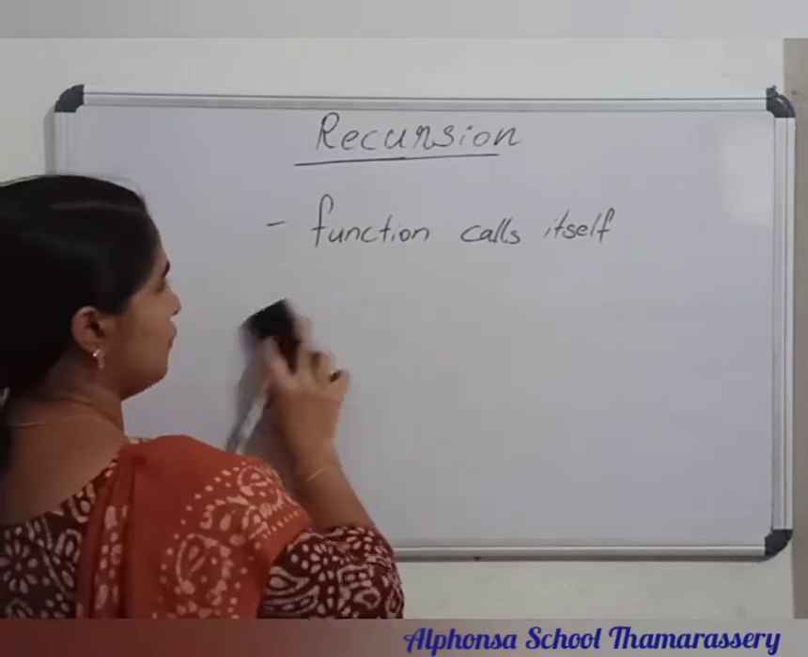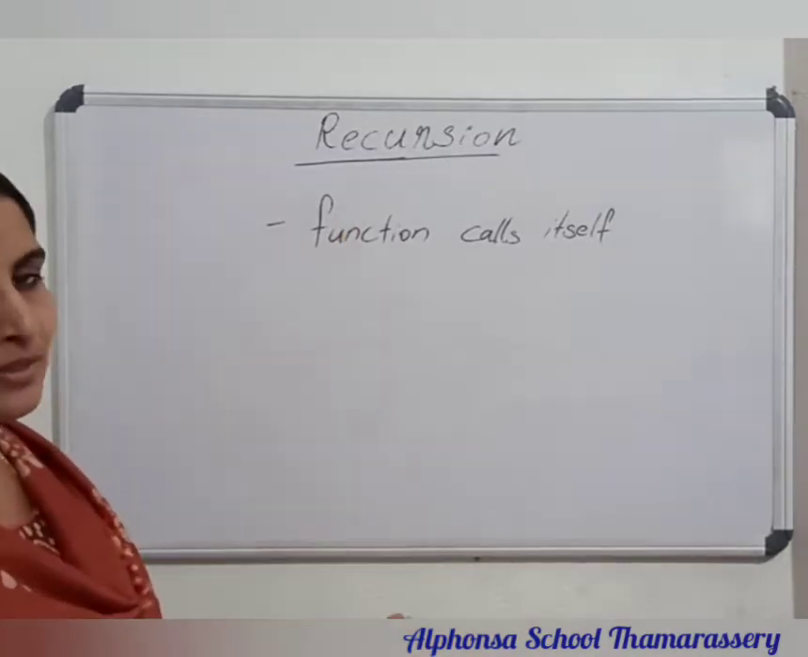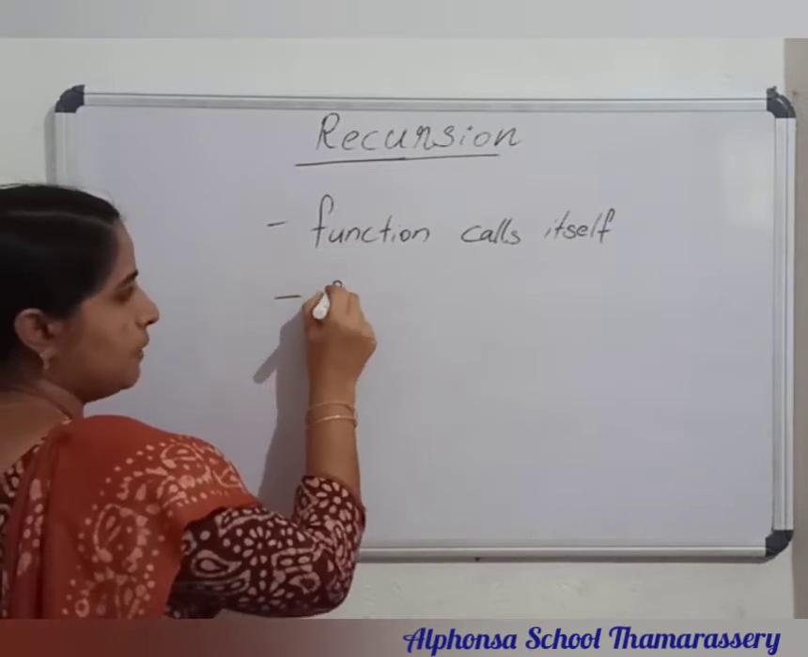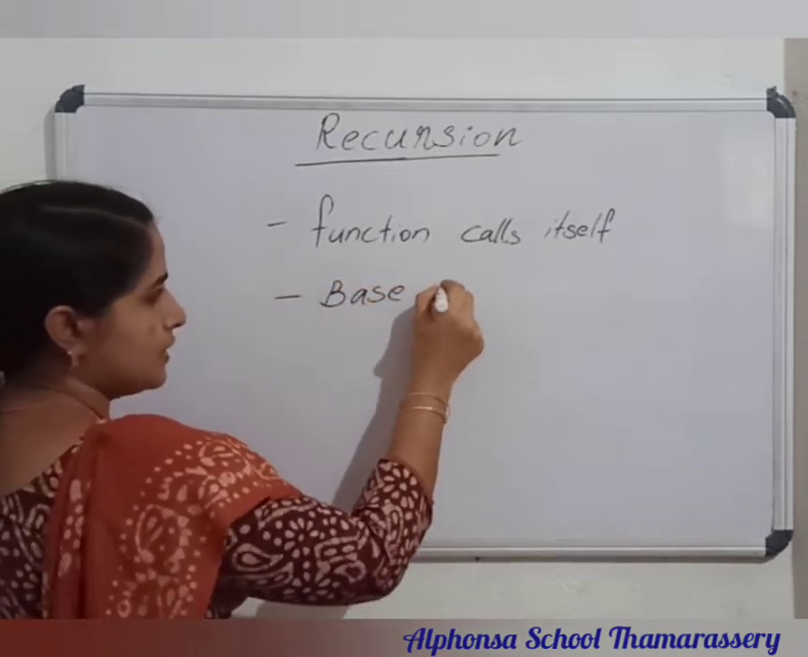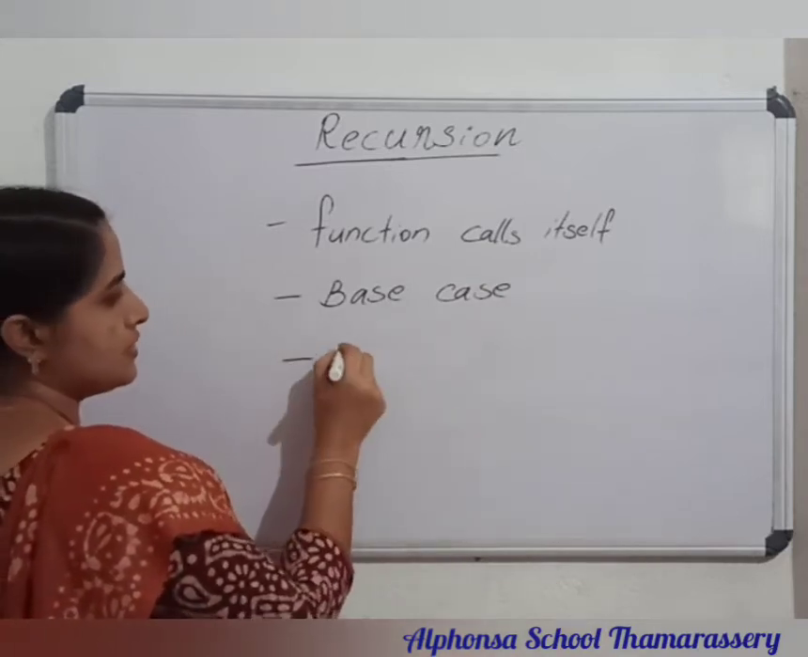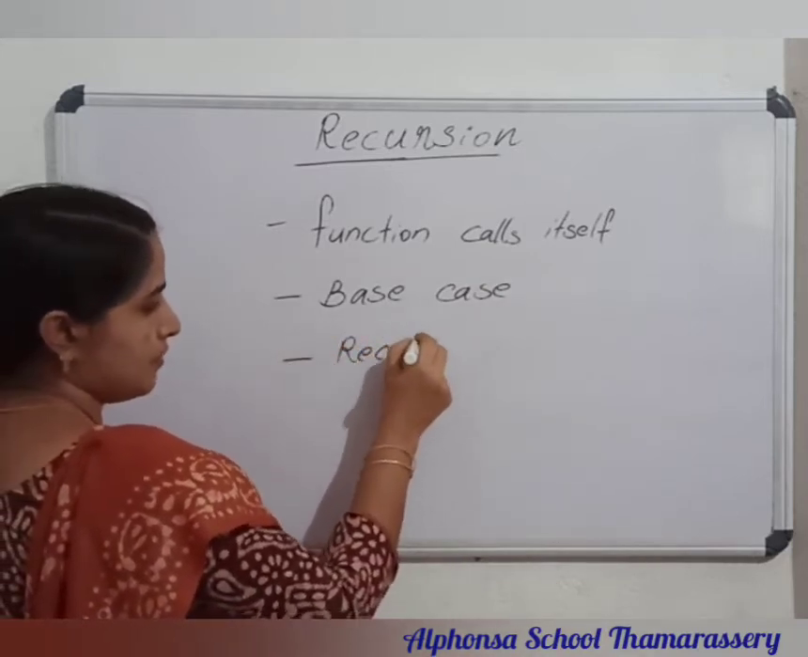And for a recursive function, there are two things. They are very important. The first one is that there must be a base case. For a recursive function, a base case must be there. And the second thing is a recursive case.